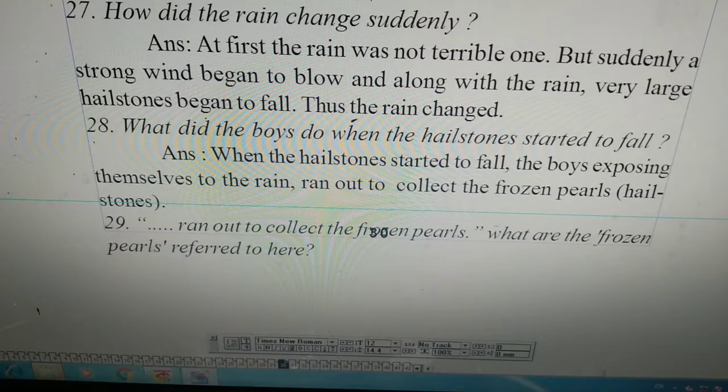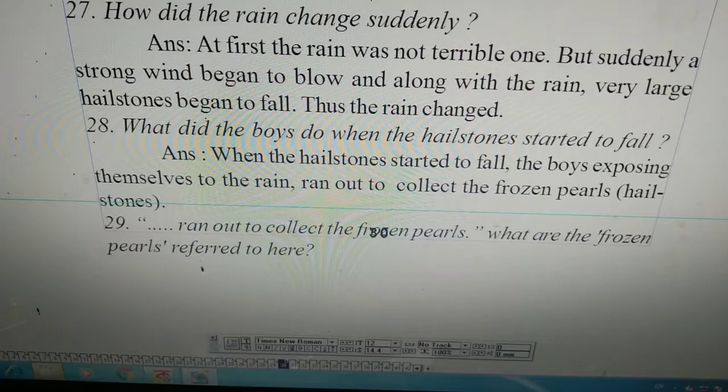What happened? Suddenly a strong wind began to blow along with the rain. Very large hailstones also began to fall. Thus the rain changed. What did the boys do when the hailstones started to fall? When the hailstones started to fall, the boys, exposing themselves to the rain, ran out to collect the frozen pearls. Here, frozen pearls means the hailstones are referred to as frozen pearls.